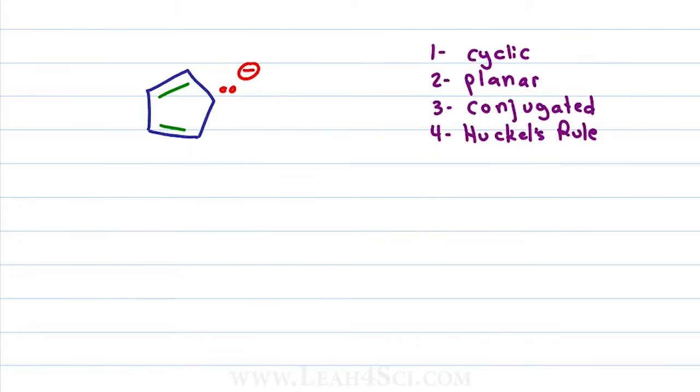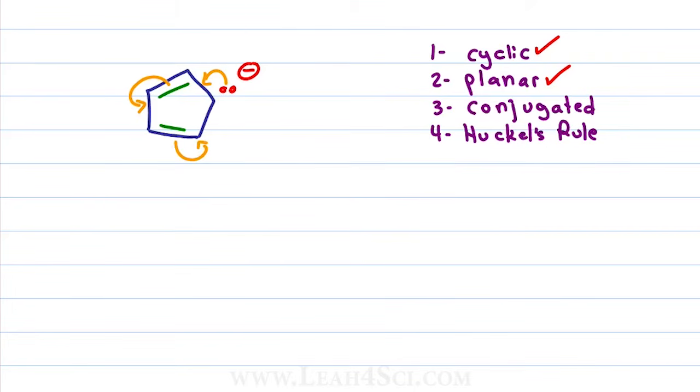We'll take our same cyclopentadiene, but this time we'll give it a lone pair rather than a carbocation on this carbon atom, which means it also has a negative charge. Let's evaluate. We already know that it's cyclic. Because these electrons can resonate into the pi system, they have to sit on an sp2 hybridized carbon atom, which means all of the carbons are sp2 and the molecule is planar.